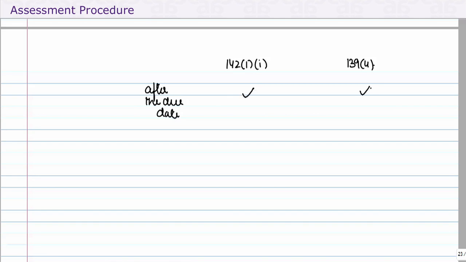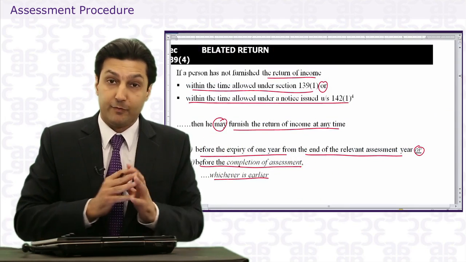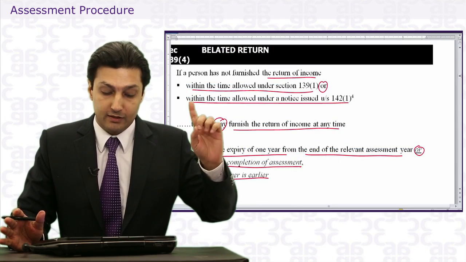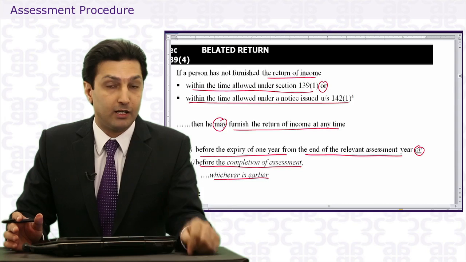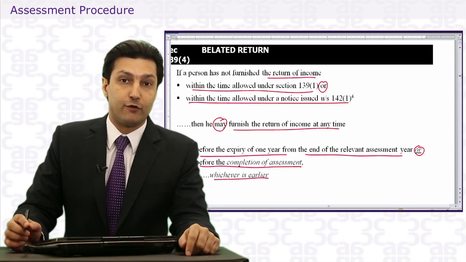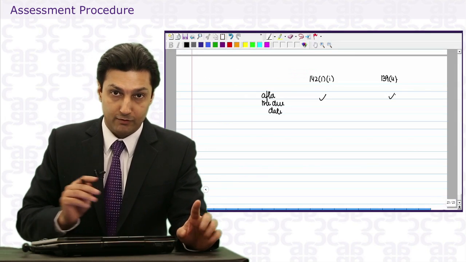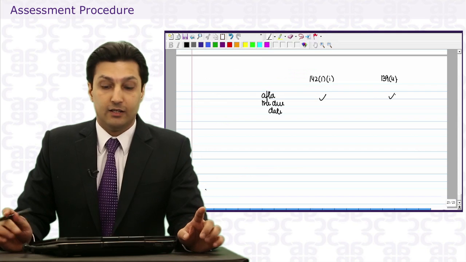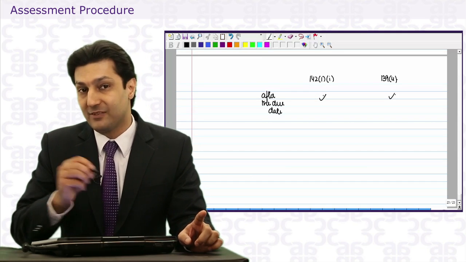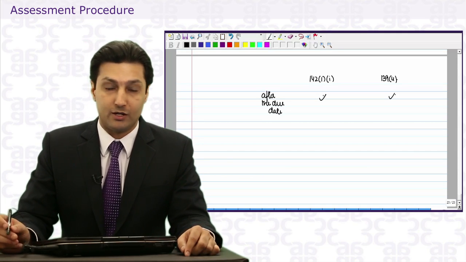But by the wordings of section 139.4, be rest assured, have a look, read. If a person has not furnished a return within the time allowed under 139.1 or within the time allowed for a notice under 142.1, then the return filed is a belated return. Therefore, by this very definition of the belated return, a return under 142.1.1 is not a belated return. It is after the due date, yes, but it is not a belated return.